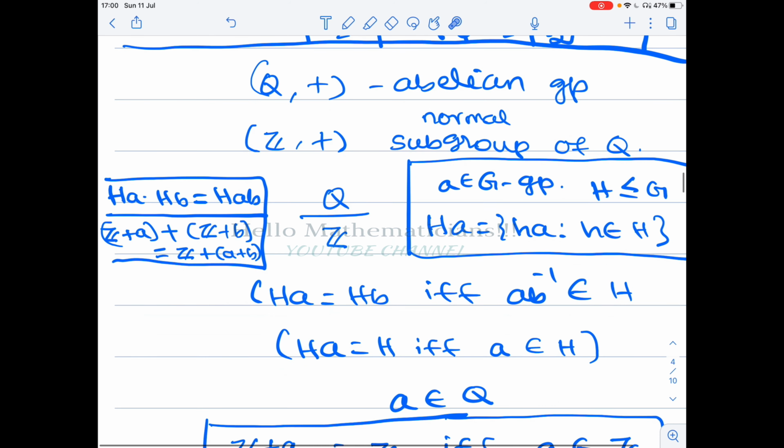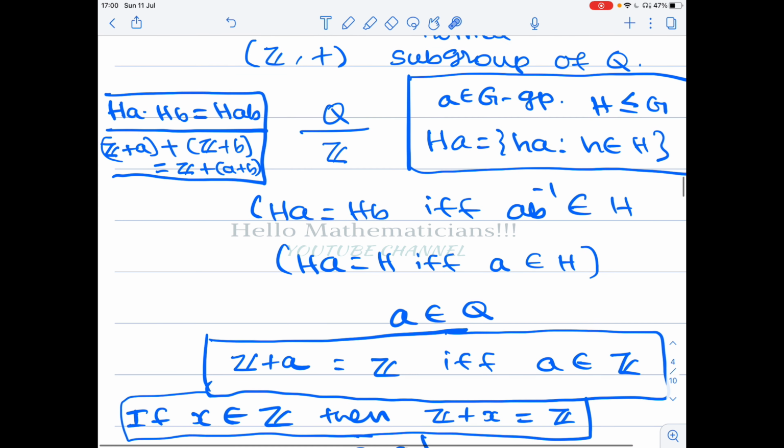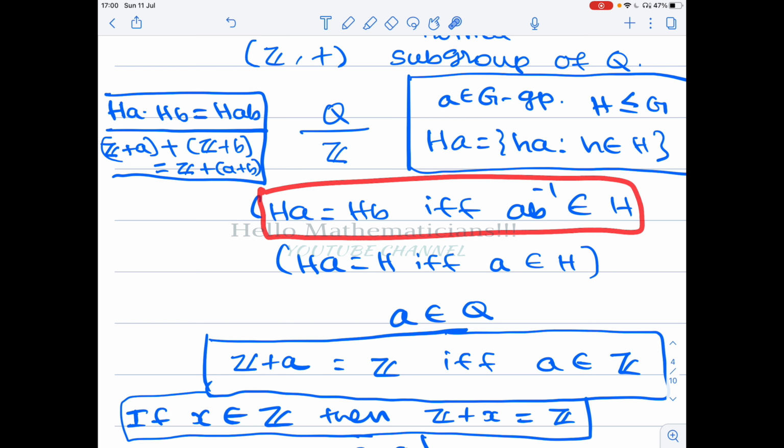Let's continue. So Q comma plus is an abelian group. Therefore, Z comma plus is a normal subgroup of Q. Now, a very basic but very important property of the coset. If it is a coset group, then its elements are the set of all right cosets. So you should know how to work with the cosets. Let's see some properties of cosets.